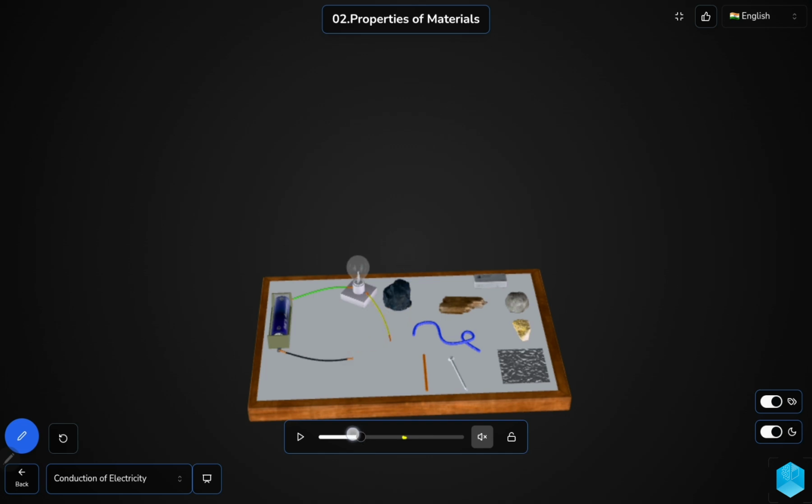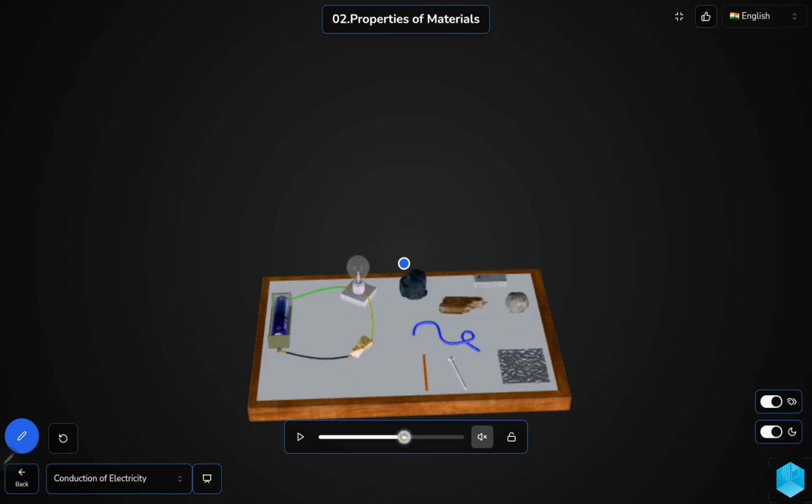First, what we are keeping is a rope. A rope is made up of jute or might be plastic, so you don't see the bulb glowing. Then coal is also a bad conductor of electricity, so we do not see the bulb glowing. Then if we place wood, the bulb does not glow because it is a bad conductor of electricity. Next, if we place the eraser, which is made up of rubber, it is also a bad conductor. Now if we place a rock, the rock also is a bad conductor. Then if we place a bread piece, it is also a bad conductor.